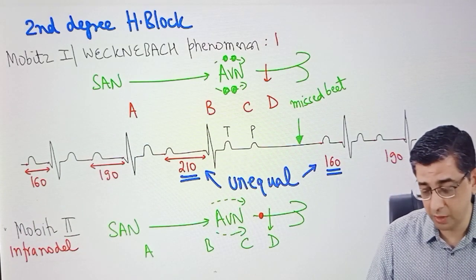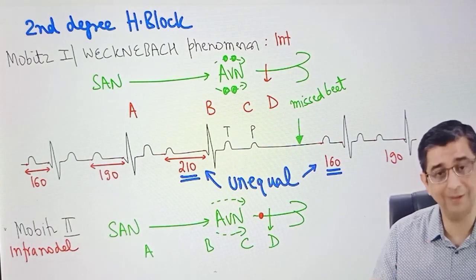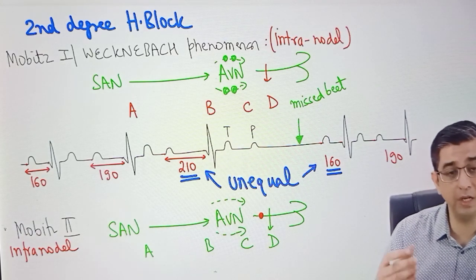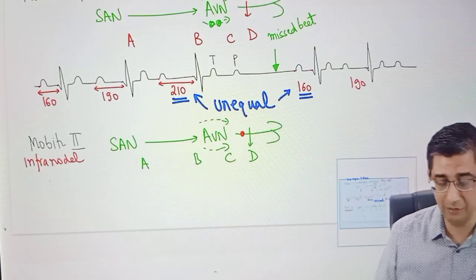When it comes to Mobitz 1 heart block, because it is inside the AV node, I repeat, it's inside the AV node, the word used is intranodal. You see, again, the examiner is trying to play around with English words there. It is intranodal versus infranodal, because obviously the lesion is inferiorly located.